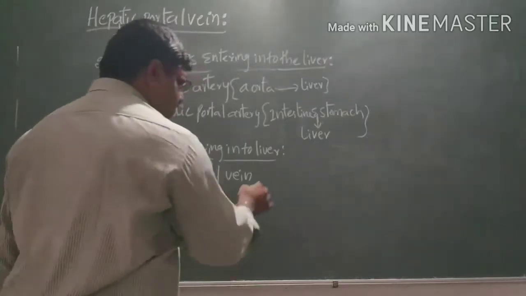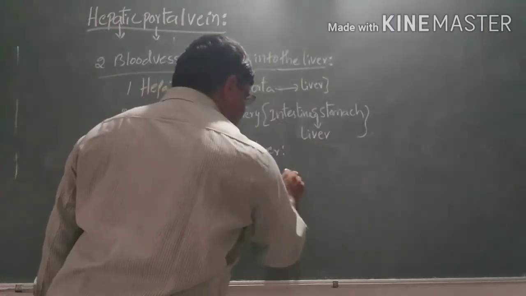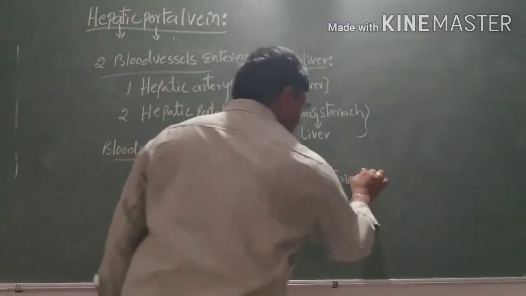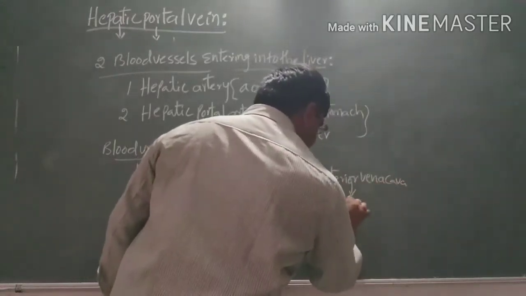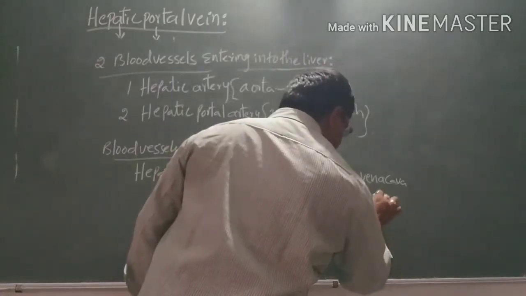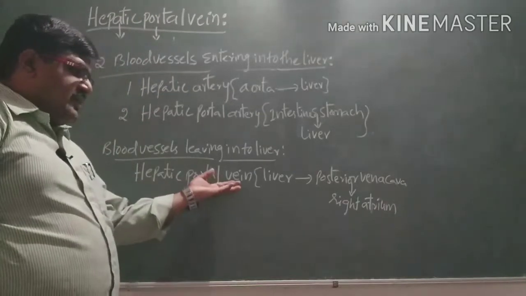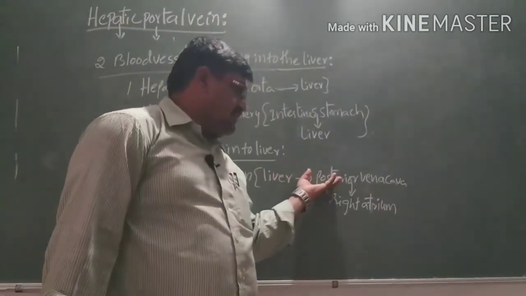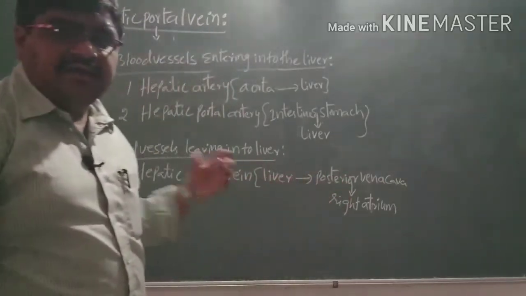From the hepatic vein it passes from the liver into the posterior vena cava and enters into the right atrium. Here it carries the deoxygenated blood from the liver by the posterior, that is inferior vena cava, and enters into the right atrium.